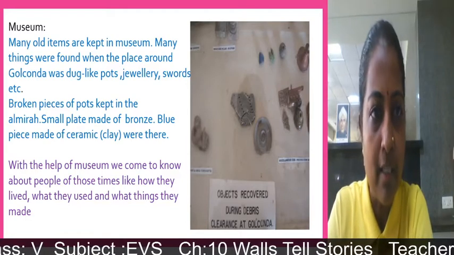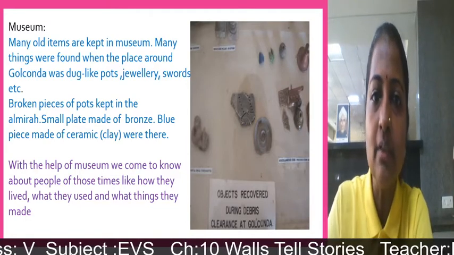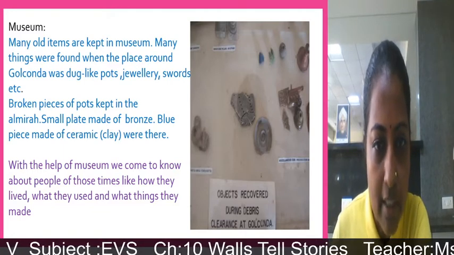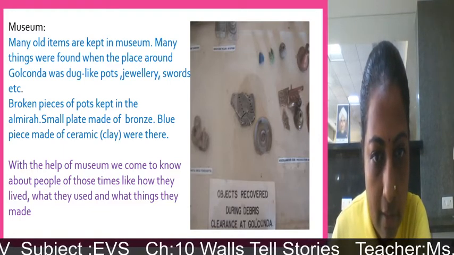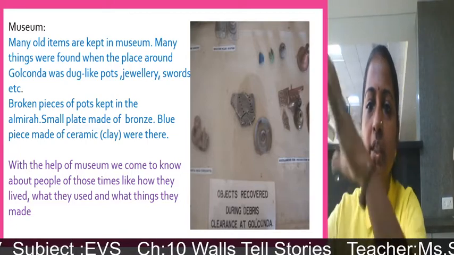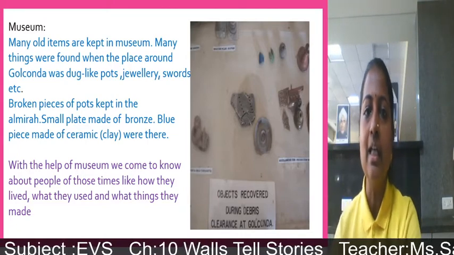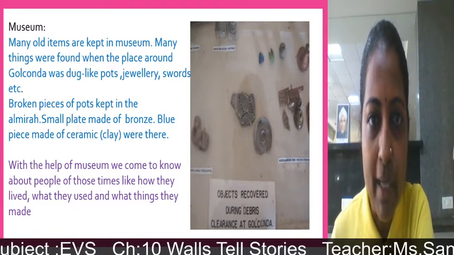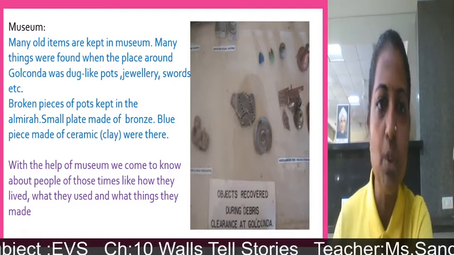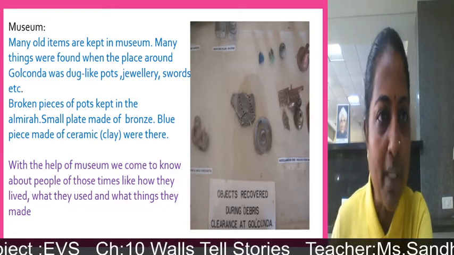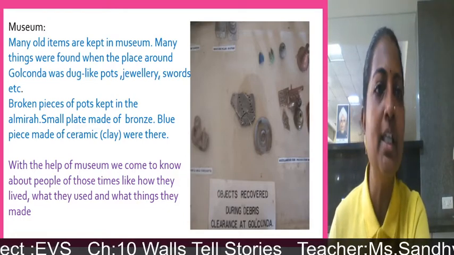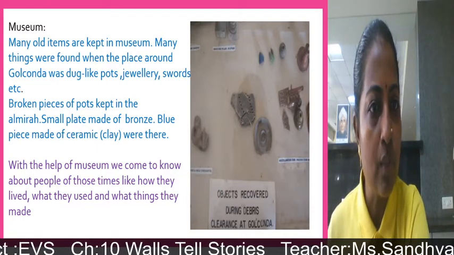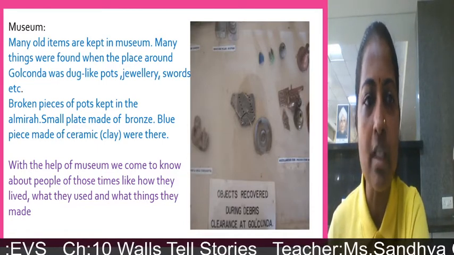Many old items are kept in the museum. You can see in the figure objects recovered during debris clearance at Golconda. Debris means a heap of garbage. Inside that they found all these things which were usually used by the people who were living in the fort. Many things were found when the place around Golconda was dug, like pots, jewelry, swords, etc.